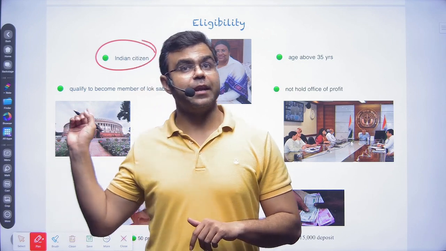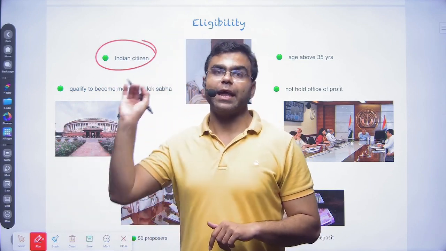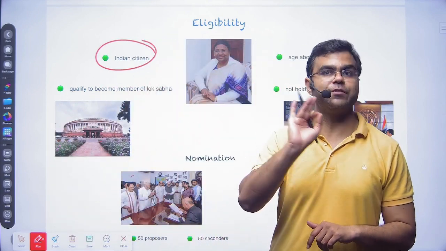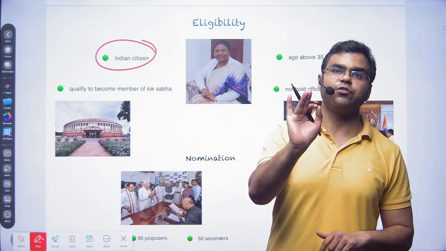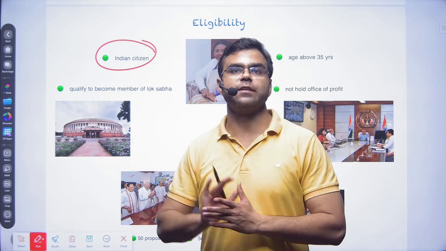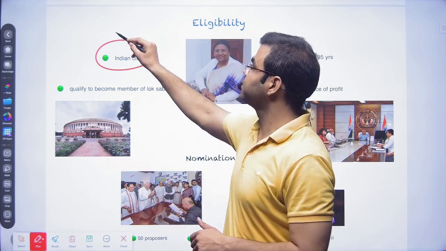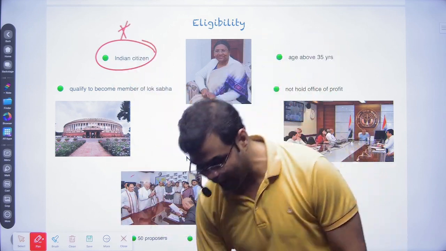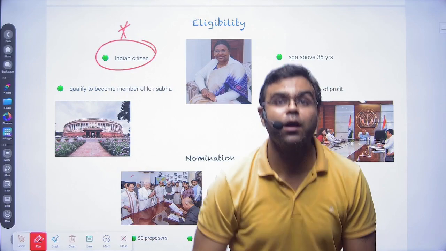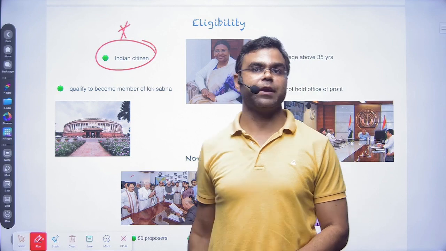But in India, it is open. You only need to be a citizen of India, irrespective of whichever method you have used to acquire the citizenship. So that's a very important thing.